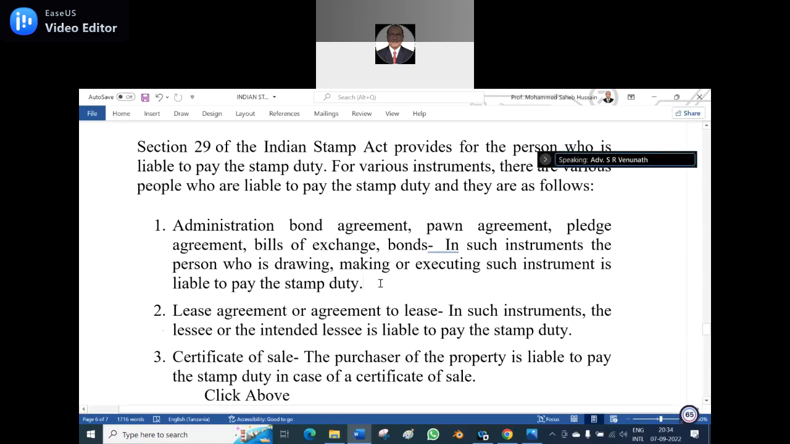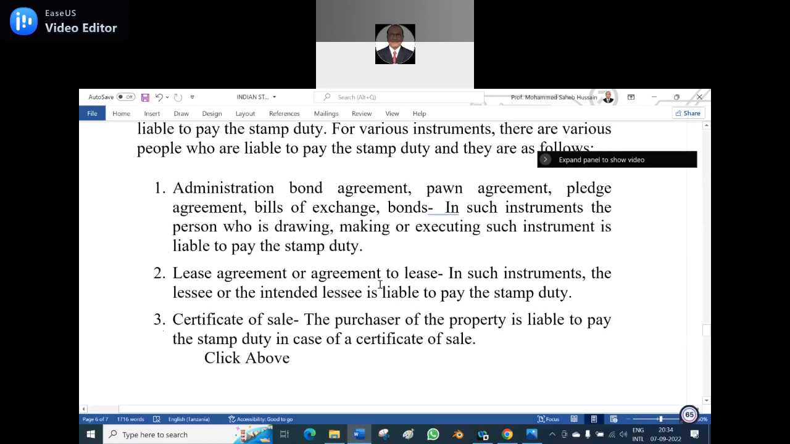Participants, if you know it, you tell. Purchaser. It is the purchaser who has to bear the stamp duty.